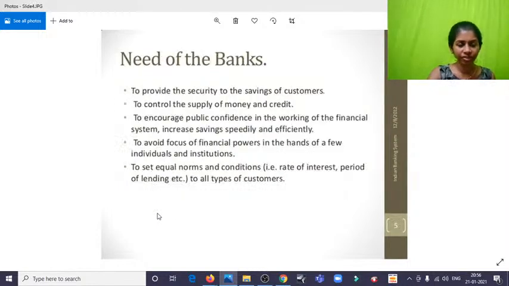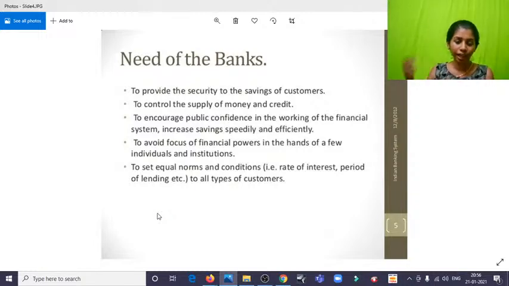And the need of the bank is to provide security to the savings of customers. For example, I am getting lots of money. I'm getting monthly salaries, or I'm getting daily wages. I'm just a daily wage laborer getting 100 rupees a day. The problem is that I am a spendthrift, and however much money I get, I tend to spend it off. So what do I do? I go and deposit it in the bank. I know that it's safe over there, and whenever I want, I can draw it. And since there is a little bit of process involved in it, I will be discouraged from spending my amount recklessly.